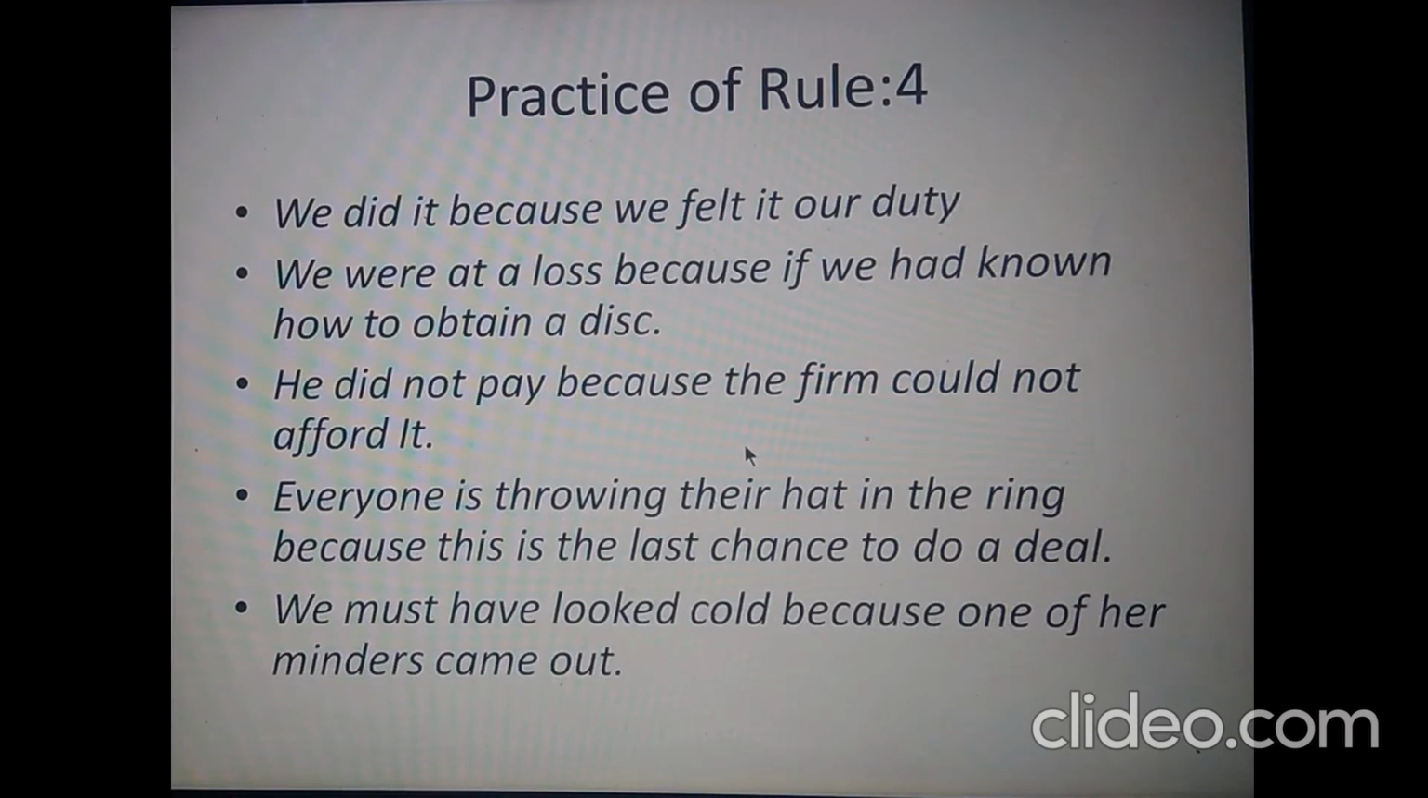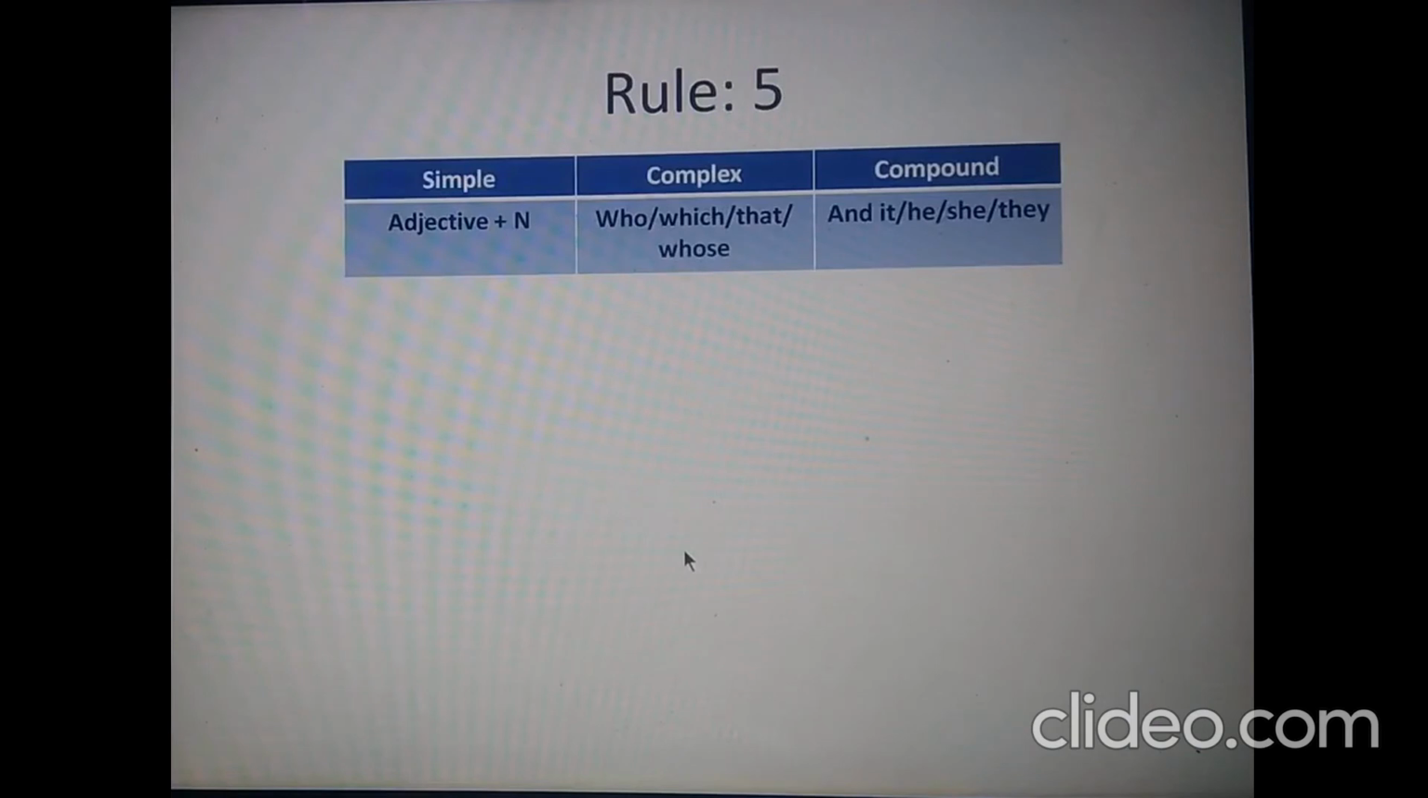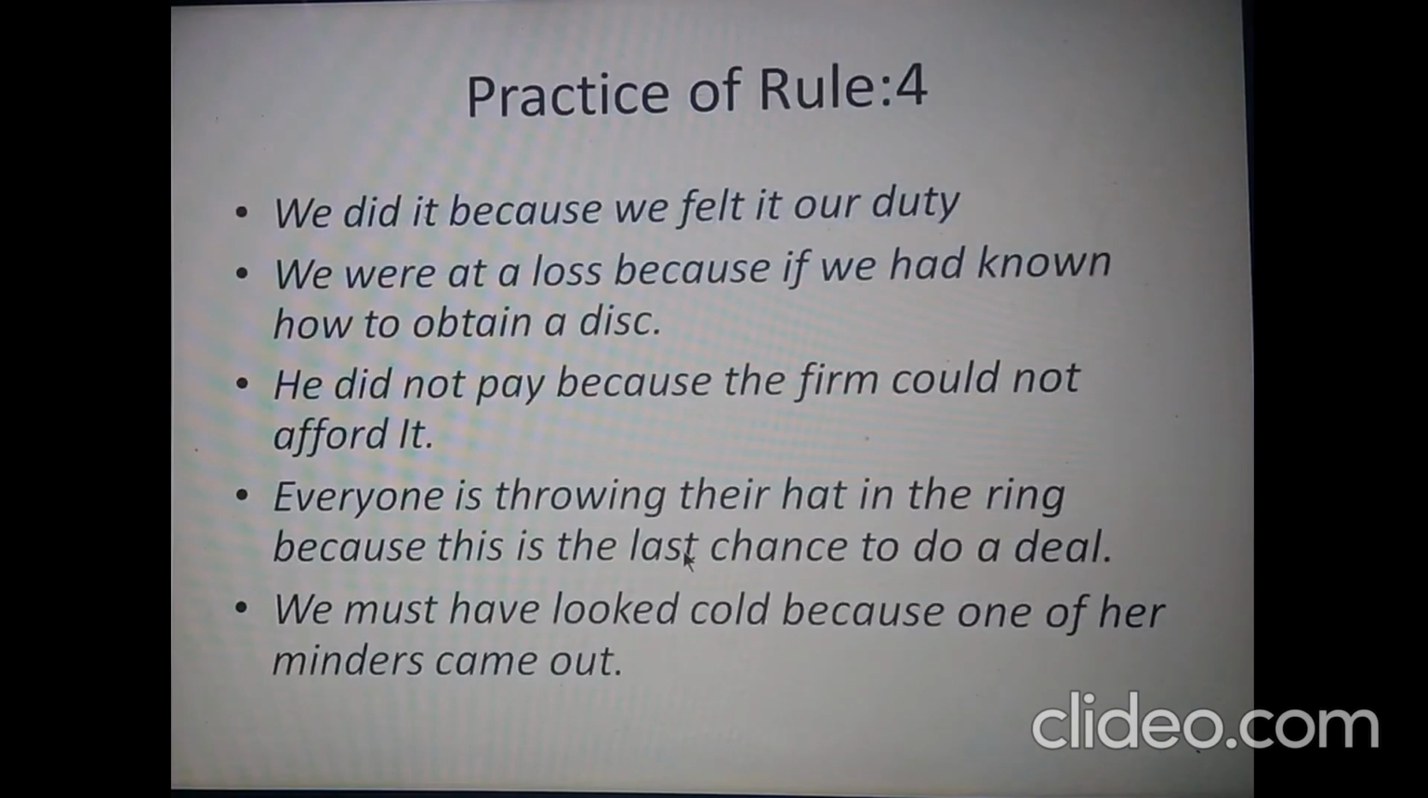The third one is also complex, and you'll need to make this sentence simple and compound. The fourth one is also in complex form, so make it simple and compound. The fifth one is also complex, so make it simple and compound. So make all sentences simple and compound and write the answers in the comments. Let us move on to rule 5.